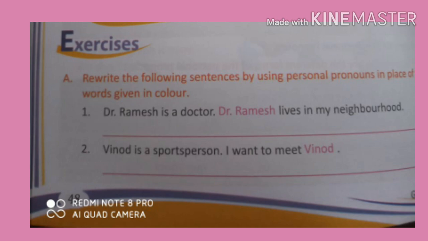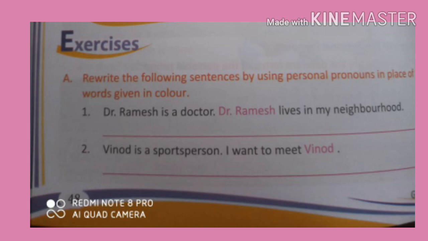So let us start exercise number A. Rewrite the following sentences by using personal pronouns in place of the words given in color. In this exercise, we have some colorful words and those words are nouns, but instead of that noun, we have to use a personal pronoun. It means we have to write that word which is a personal pronoun. Okay. So let us start.